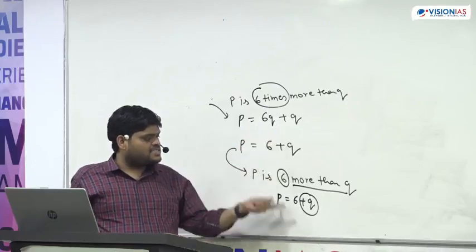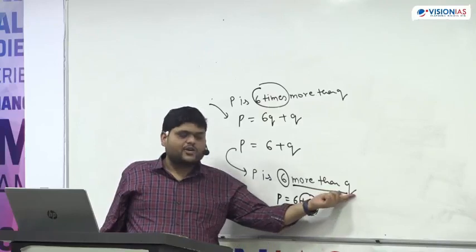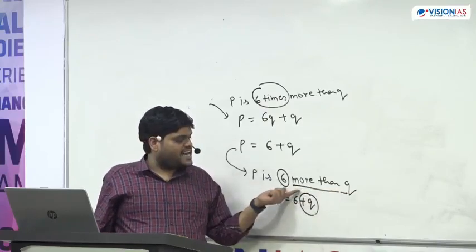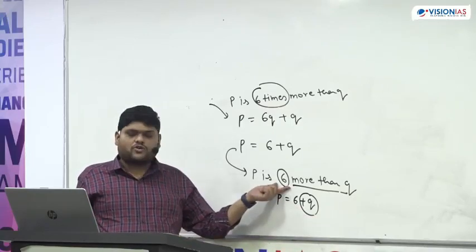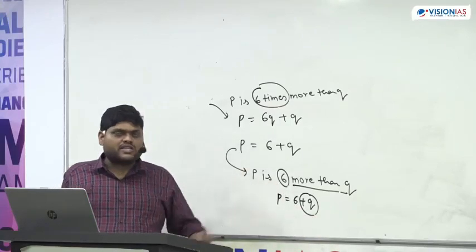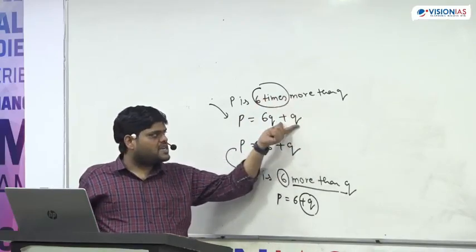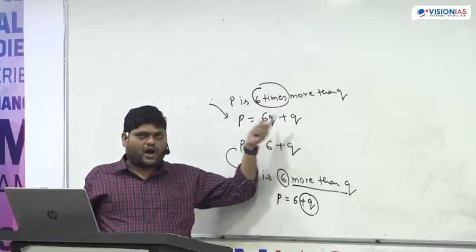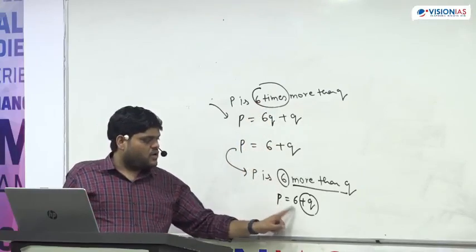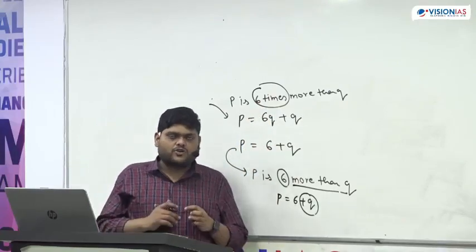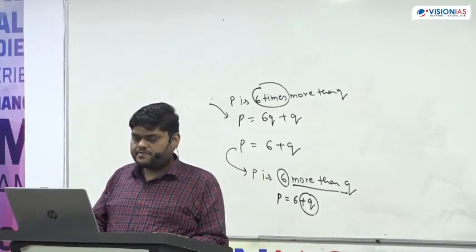The logic will remain the same. More than means addition. In which number addition? In Q addition. How much are we adding in Q? We are adding 6 into Q, because simply the question is P is 6 more than Q. Here, 6 times more than Q. More than Q means something is getting added into Q. How much is getting added? 6 times. That's why 6Q, and here only 6. I hope this is clear to you now.